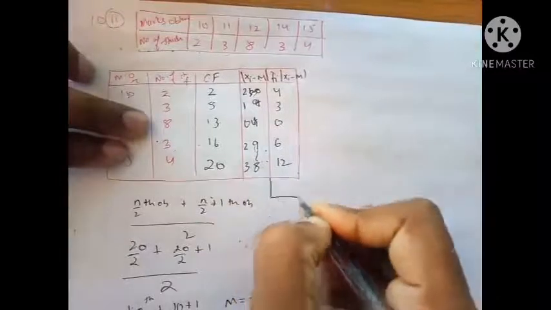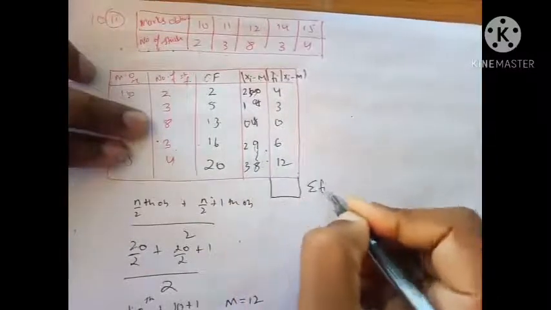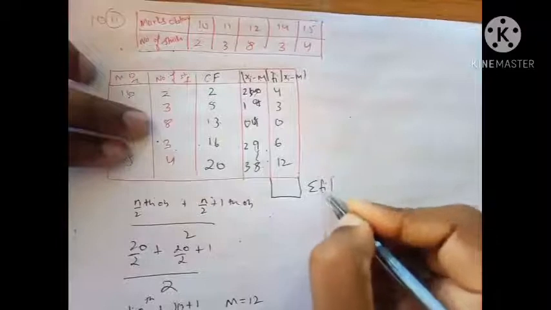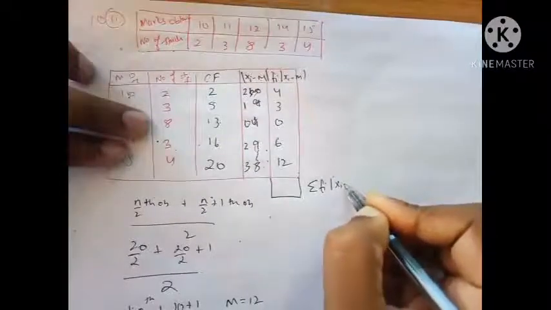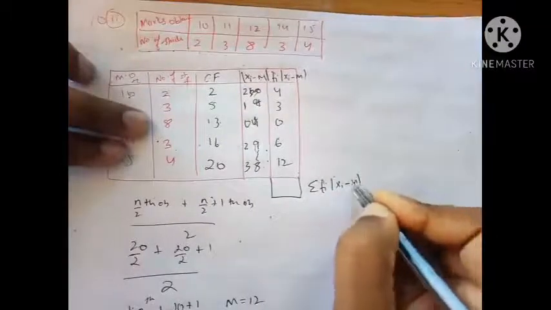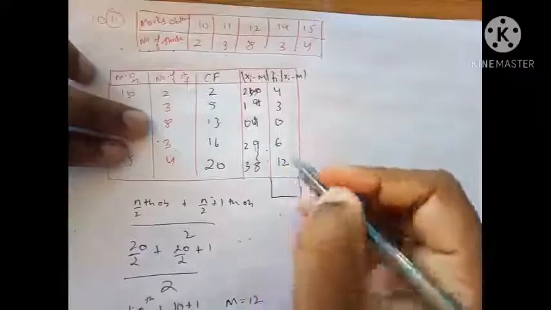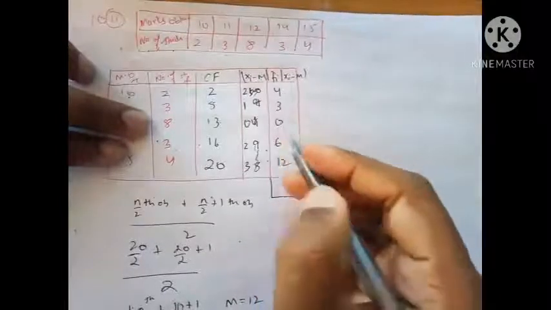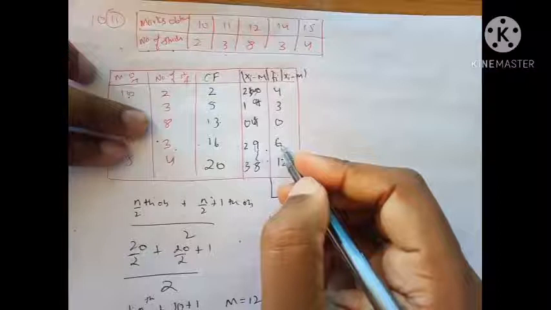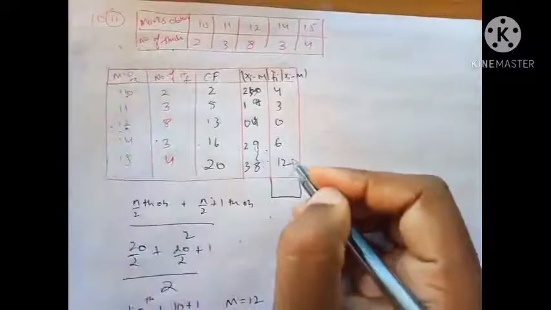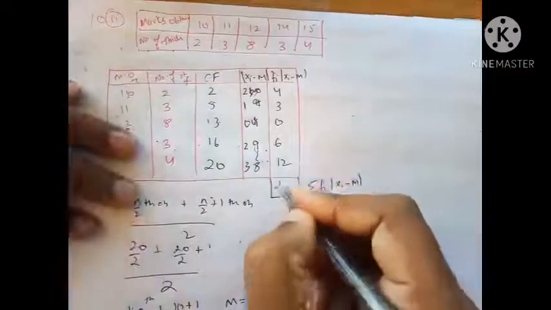Okay, and when I add this column, it will be called sum of frequency into deviation using median. So that is going to be 7 plus 6, 13 and 13 plus 12 is going to be 25.